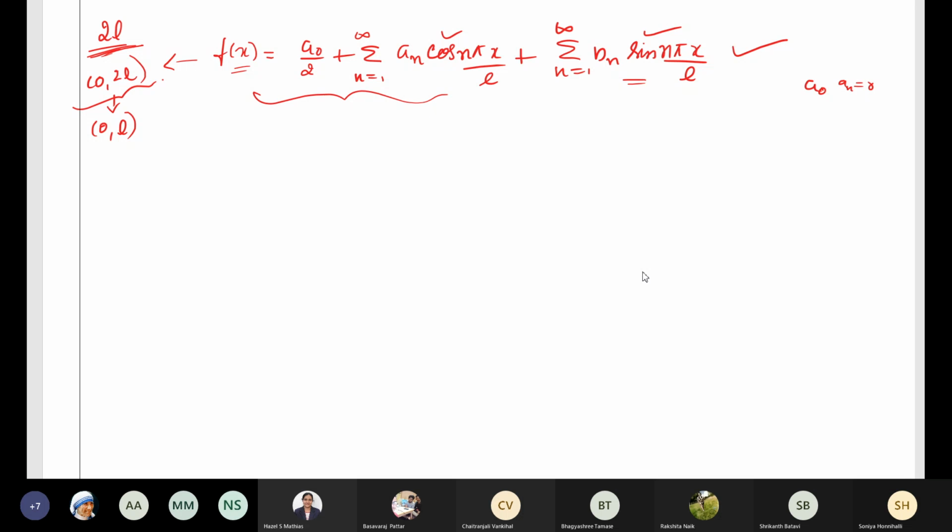That is what we require here in our half-range Fourier series. We may need Fourier series expansion of certain functions with respect to sine terms only or cosine terms only. That's why we reduce the entire interval: if we have period 2L, we reduce it to half of it, so it will be 0, L.